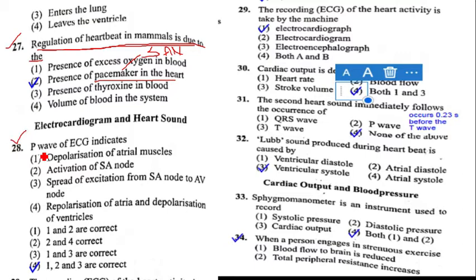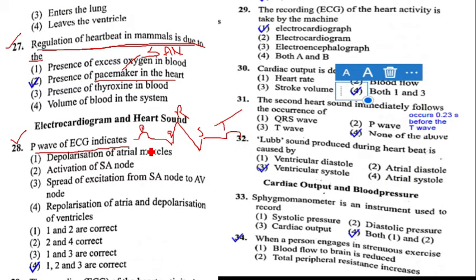Question number 28, P wave of ECG indicates. If you see the ECG, it is a graphical representation of the electrical impulses of cardiac activity, which contains 5 waves that are P, Q, R, S, T. PQRST waves are there.